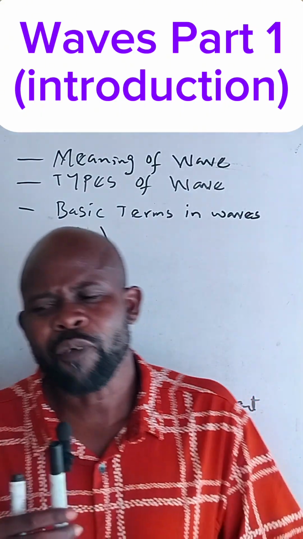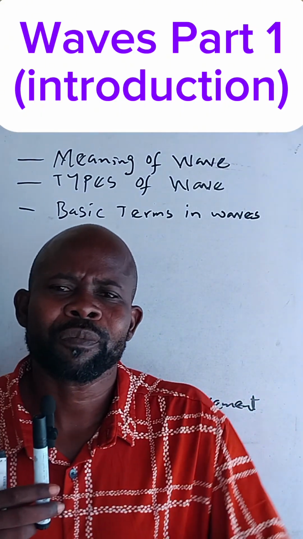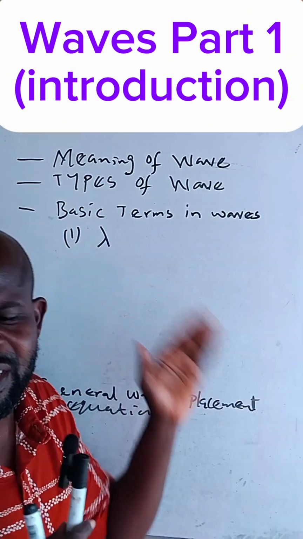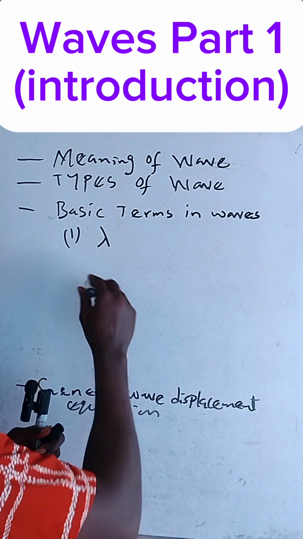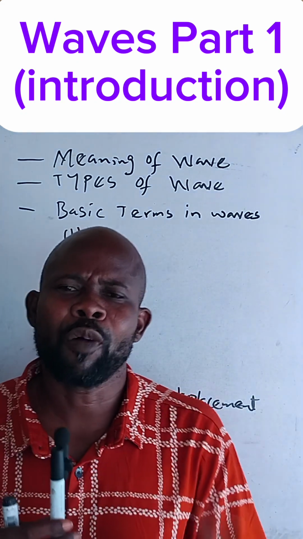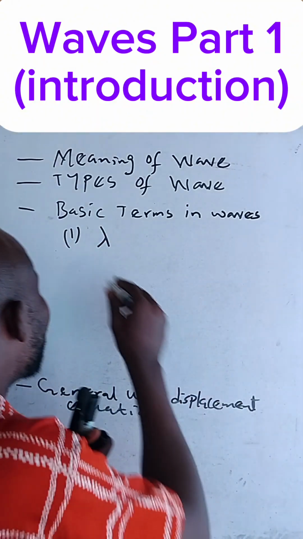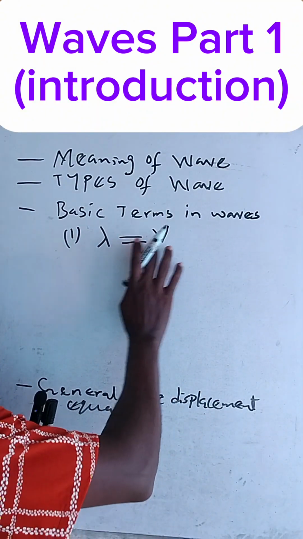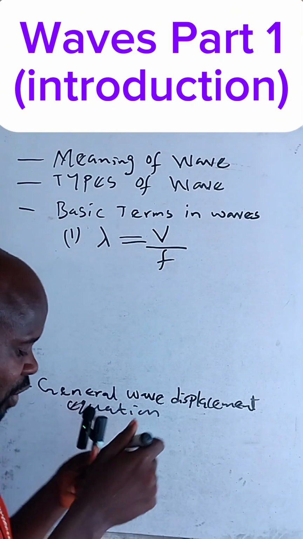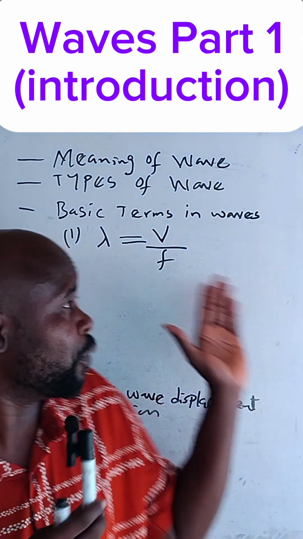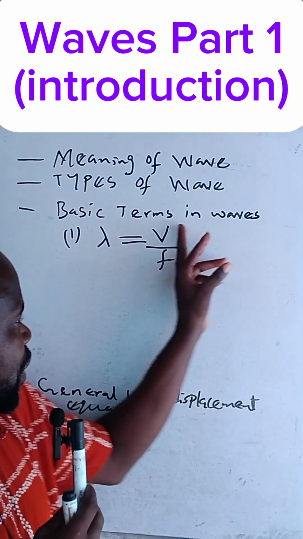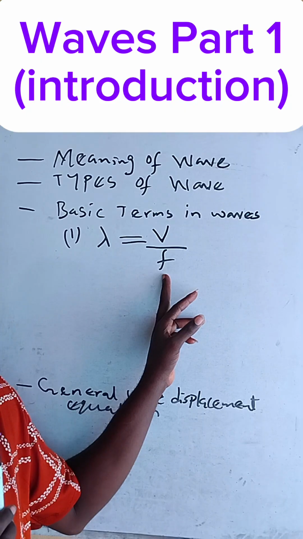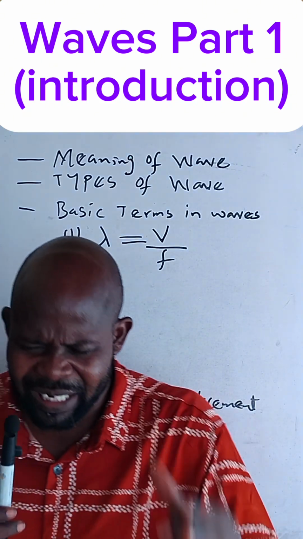Take note of that. When we talk about wavelength, we are referring to the distance between two consecutive crests. Now, the unit of wavelength is meters. And if we talk about the formula for wavelength, we have that lambda is equal to the speed of the wave over the frequency of the wave. That is the formula for wavelength. Speed of the wave or velocity of the wave over frequency of the wave. Now, have we noted that?